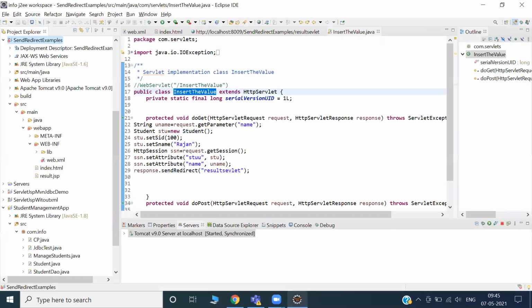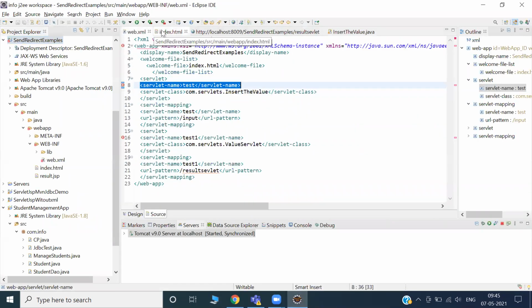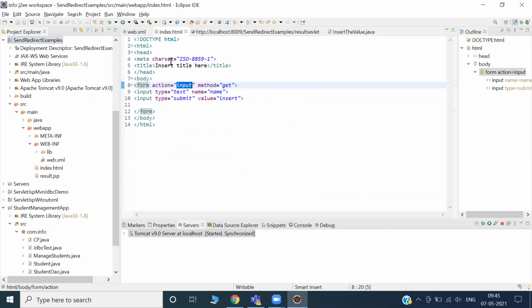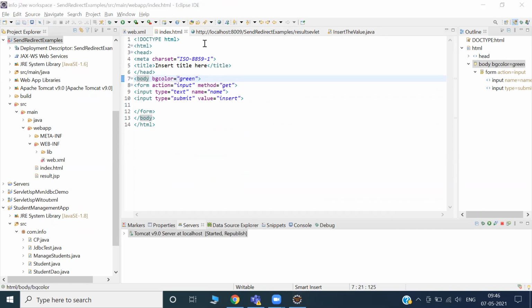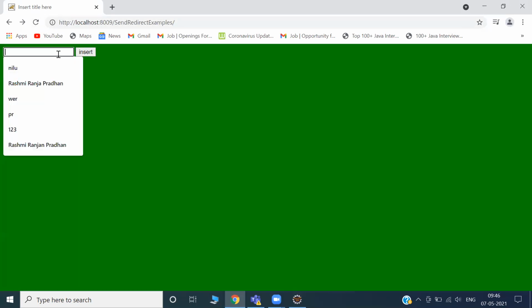Okay, just quickly, I should not take more time. It is collecting some data. Can you see the result servlet?